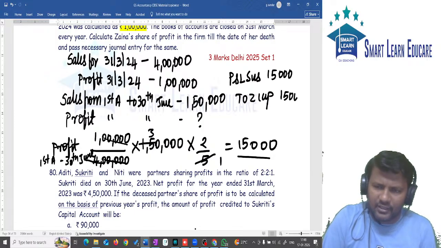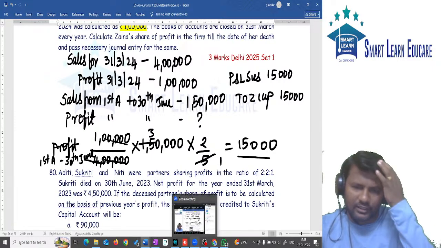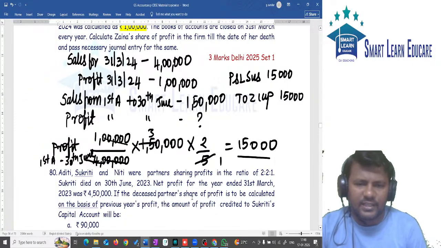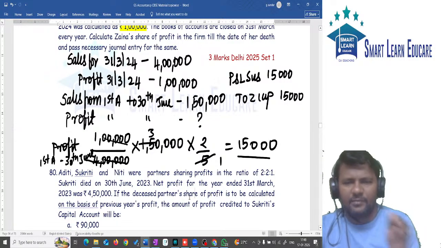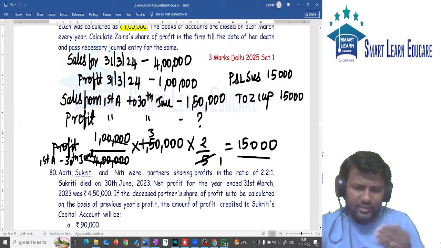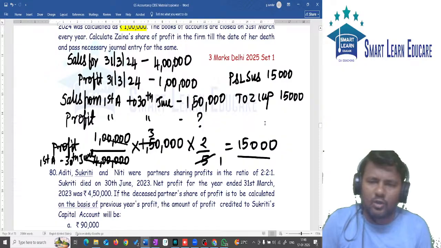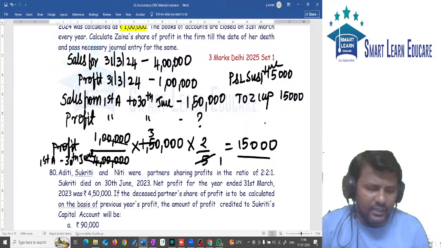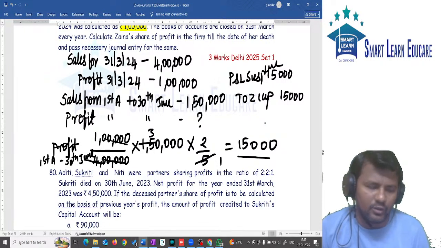That's all. Very easy question. Last year's sales and last year's profit are given. Now the current period's sales are given. Using this, we found the profit for the current period, that is the profit for those 3 months. This is not earned profit, this is unearned profit. That is why we use the P&L Suspense Account debit, and credit is given to partner Z. So the entry will be P&L Suspense Account debit to Z Capital. That's all.